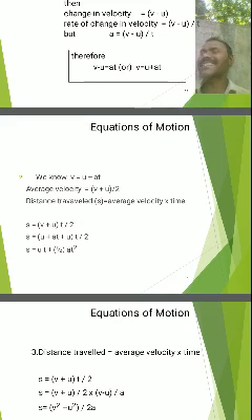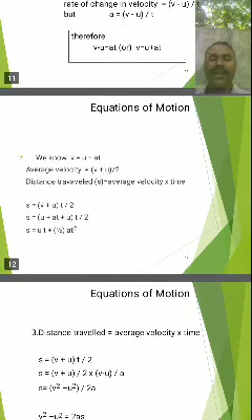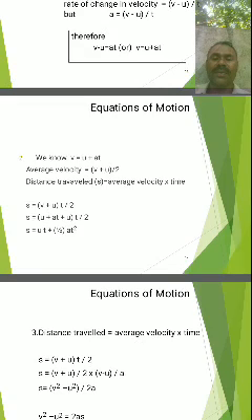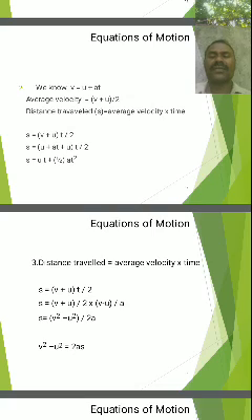That average velocity is equal to v plus u by 2, so s is equal to v plus u by 2 into t, and t is v minus u divided by a, that we already know. And from this equation we get v square minus u square is equal to 2a, and v square minus u square is equal to 2a into s, by doing the cross multiplication. That is the third equation of motion of a body along the horizontal straight line.